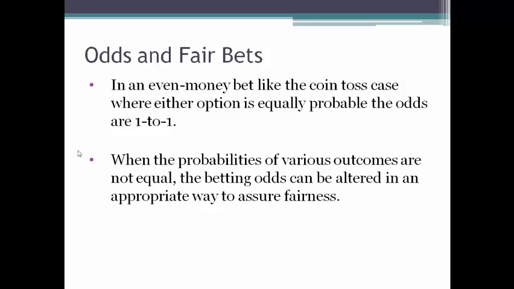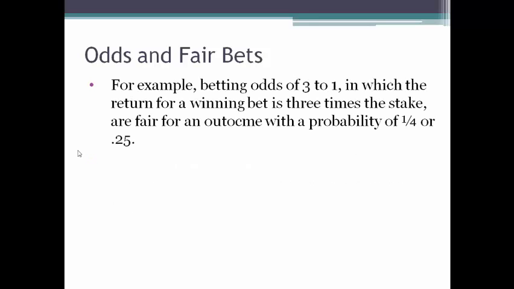When the probabilities of various outcomes are not equal, the betting odds can be altered in an appropriate way to ensure fairness. For example, betting odds of 3 to 1, in which the return for a winning bet is 3 times the stake, are fair for an outcome with probability 1/4, or 0.25.